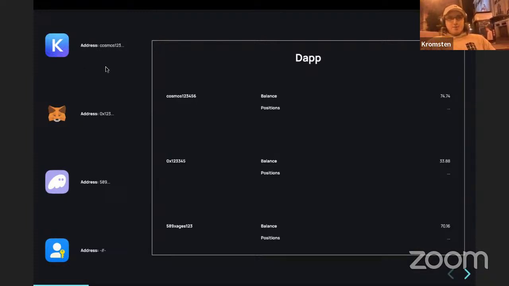For example, if we want to support users to be able to log in with Keplr, and on our dApp we want to save some positions, like the user has a certain balance, or certain positions, or whatever your application is about. In the same way, we want to onboard users from other ecosystems. For example, if users only have MetaMask, users have interacted with Ethereum before, we also want to somehow identify that user and save information about it inside of that.